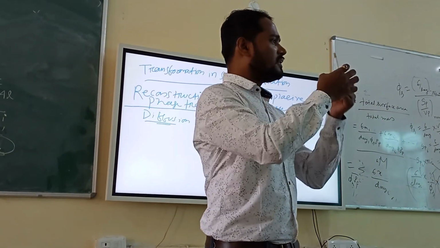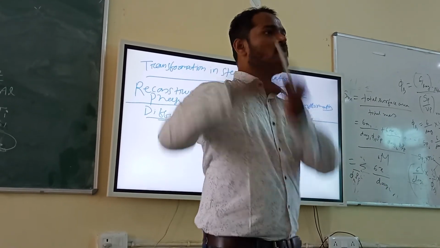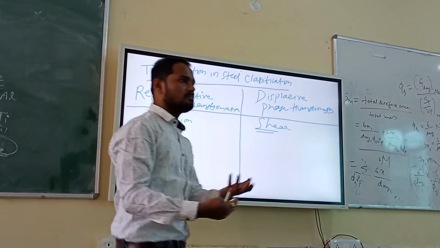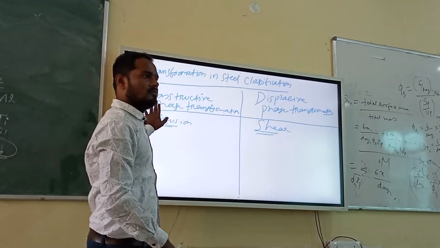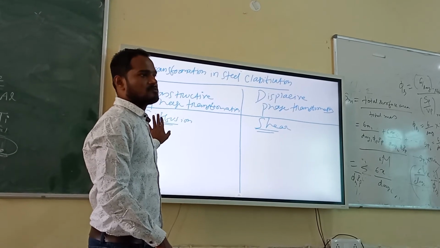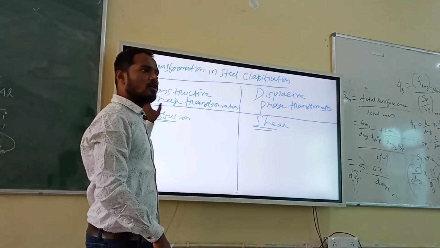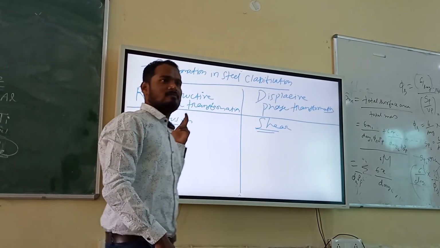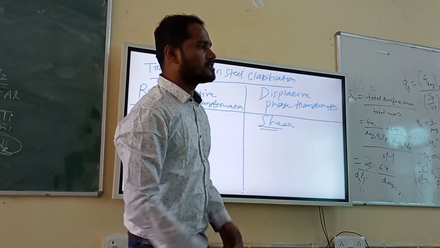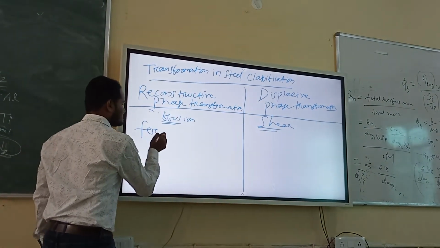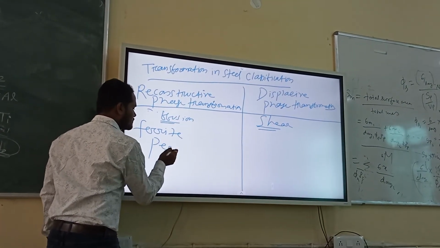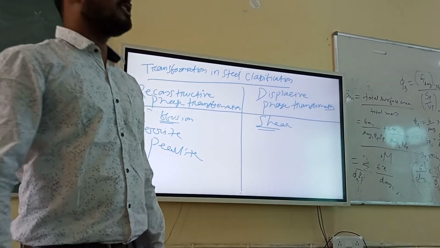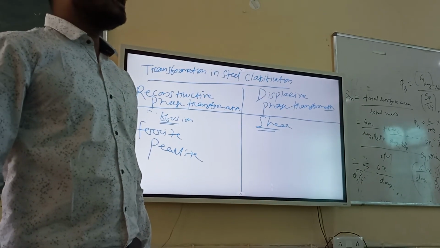So how will it happen? Only if the initial bonds break down and a new arrangement of atoms takes place. So how is this possible? This is possible by this only. One example is the pearlite transformation. Pearlite transformation always includes diffusion. Another example is ferrite. Ferrite and pearlite come under here. So the initial bonds will break and new bonds will form.